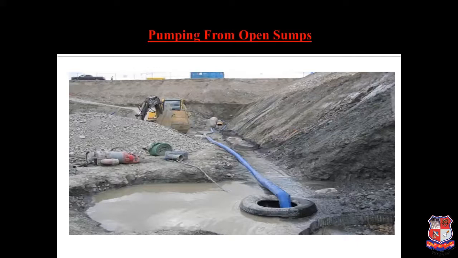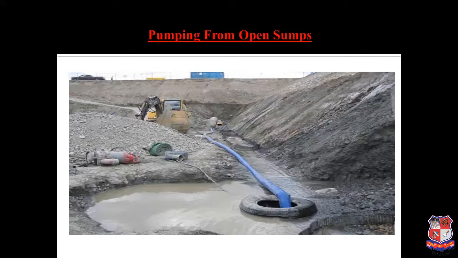As you can see, it is utilized for groundwater lowering. There is a hole inside where a dewatering process is taking place. This process is generally utilized for a depth of around 8 meter. It is taking place where the construction site is still under process. You can see a machine or a pump going deep down about 8 meter, so that the amount of water can be taken out by this process.